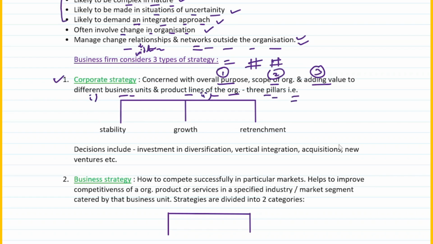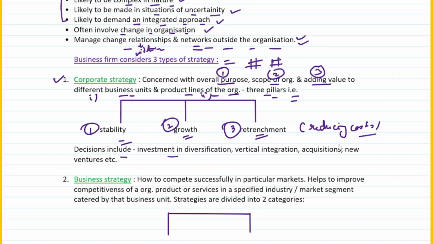Now basically there are three pillars of corporate strategy. What are they? First is stability. Stability means you have to have a permanent feature, right? It should be stable in nature. There should not be a lot of ups and downs or a lot of volatility. Then there should be growth, right? And finally, there is something called retrenchment. What do you mean by retrenchment? Retrenchment simply means reducing cost. So these are the three pillars of corporate strategy. First of all, you have to have stability, you have to have good growth, and then there should be retrenchment, right?